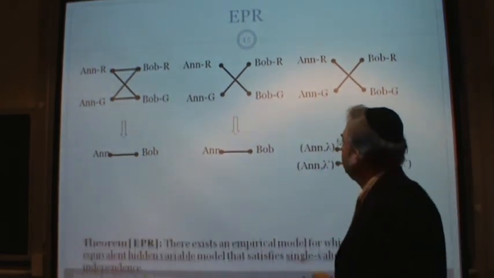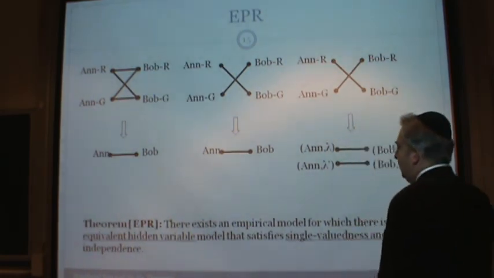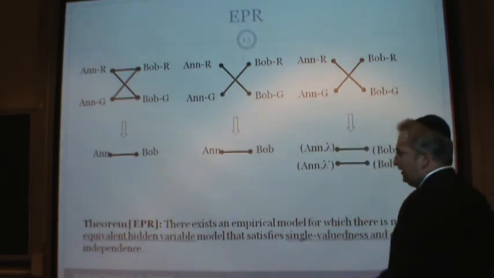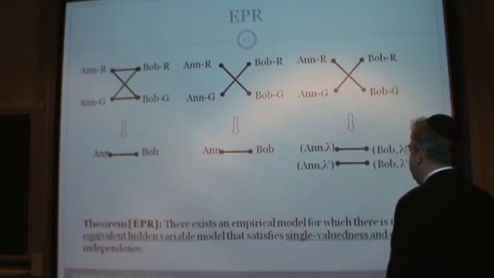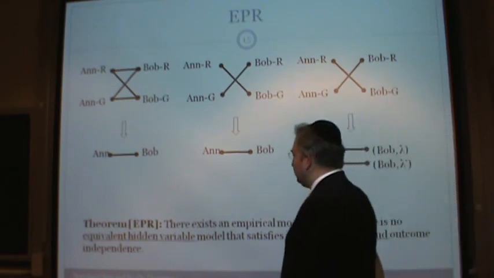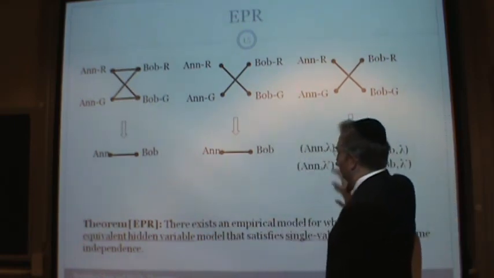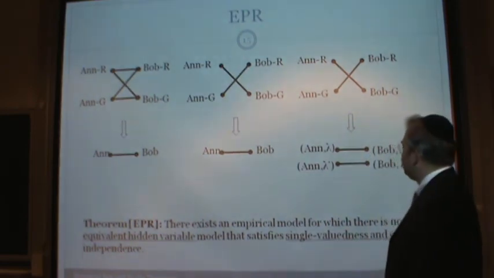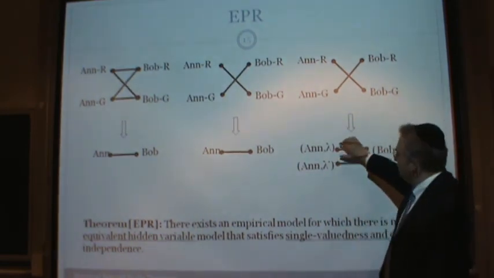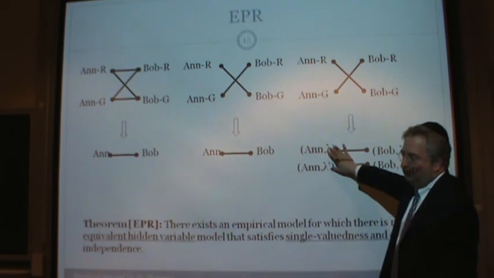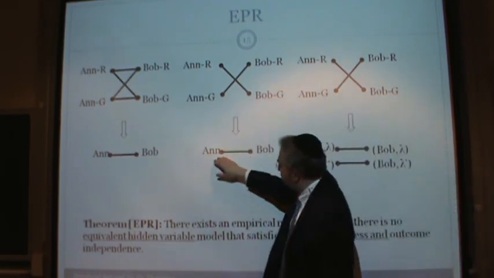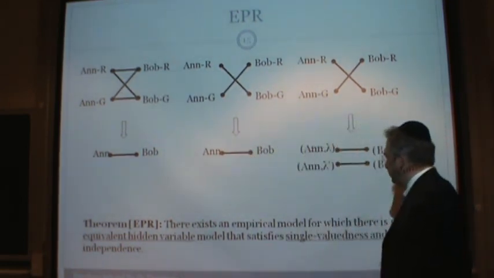Theorem, EPR. This is, again, not the way he mentioned it. There exists an empirical model for which there is no equivalent hidden variable model. In other words, if you're talking about hidden variables that satisfy single-valuedness, you need more than one lambda. Otherwise, this works. In a sense, this has one lambda, and that didn't work.